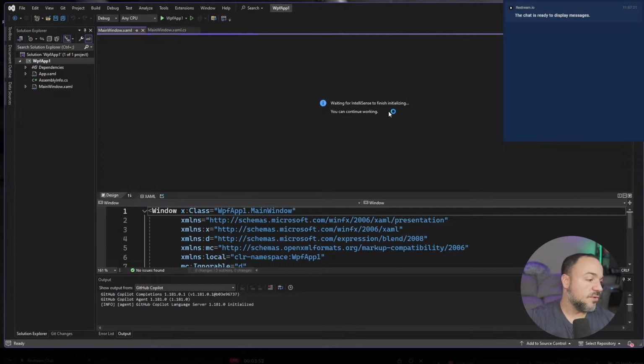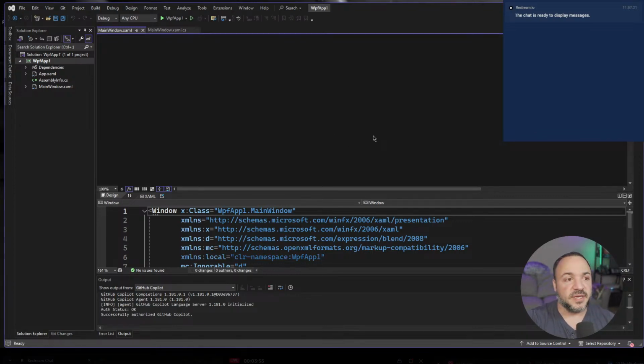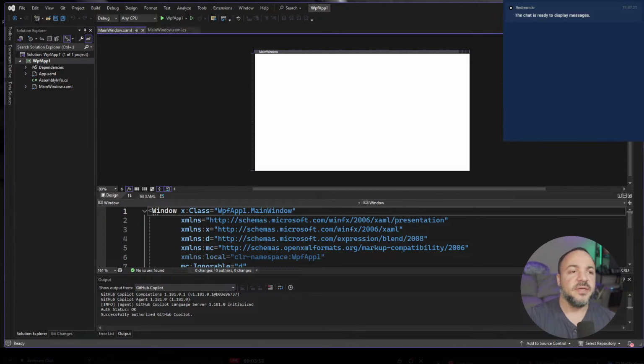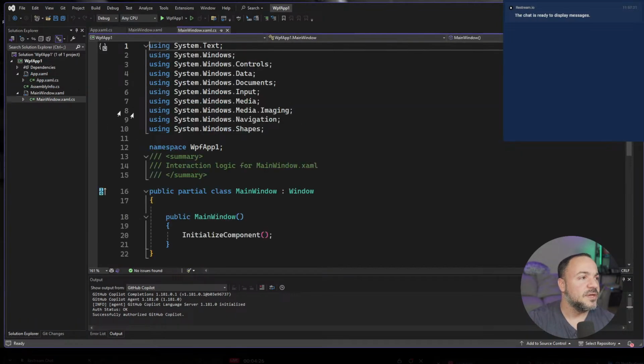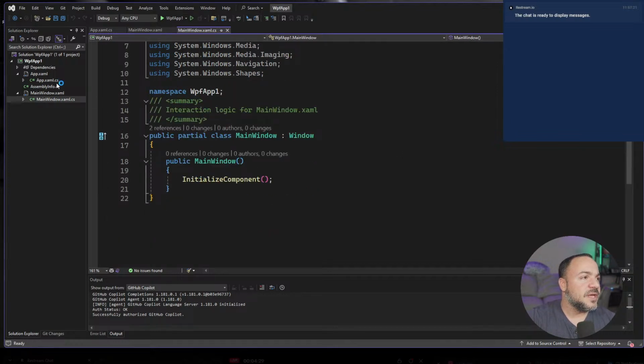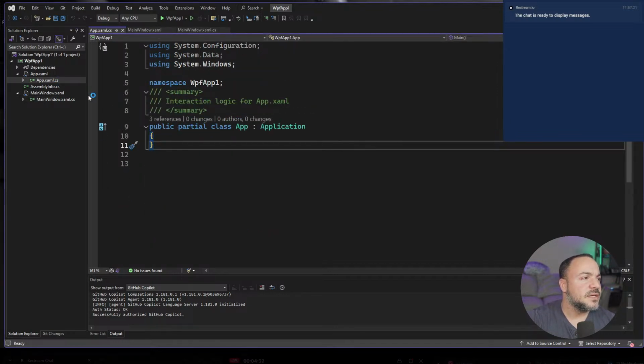Okay. So, for context too, before Microsoft, I did a ton of desktop development. It used to be WinForms and then WPF. So, out of 21 years of programming, only the last 4 years or so have not been inside of WinForms or WPF. This used to be what I was really familiar with, but I have not had to program in WPF and make UIs and stuff. So it's been a little while. I can explain some things about what I like to do before, and we can check that out. Got our main window here, but this is the application.